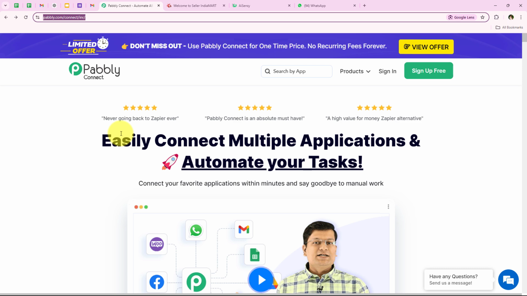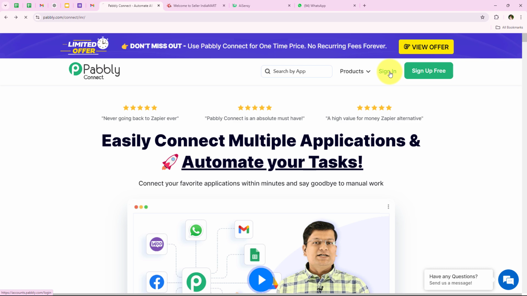So as soon as we open the landing page of Pabbly, we are going to get two options. One is sign in and the other one is sign up for free. So if you're a new user, you can click on sign up for free and you're going to get 100 tasks free every month to explore the application. But over here, I'm an existing user, so I'm going to click on sign in.